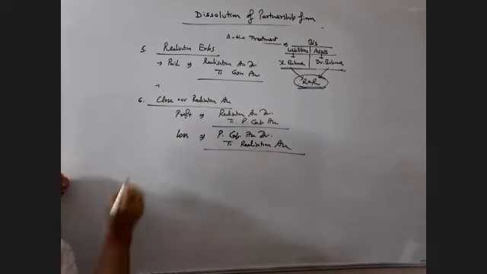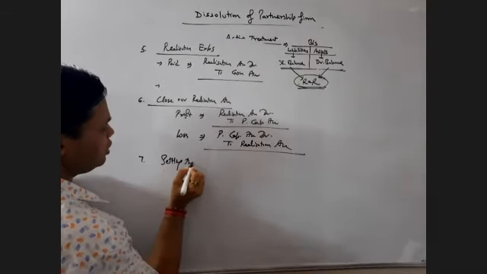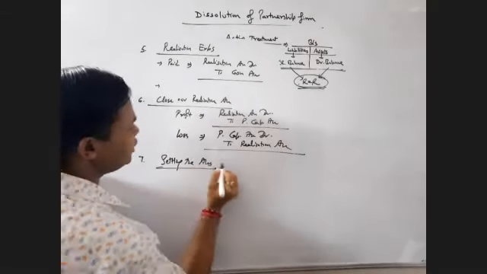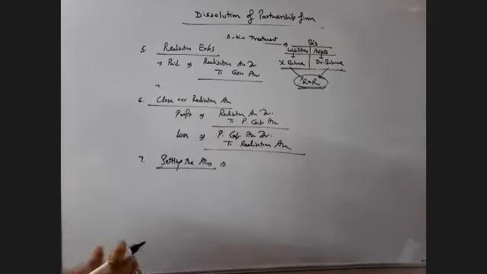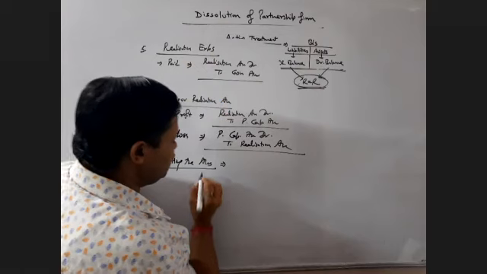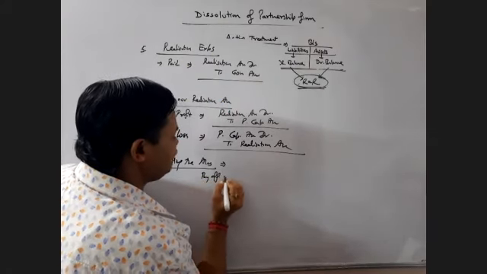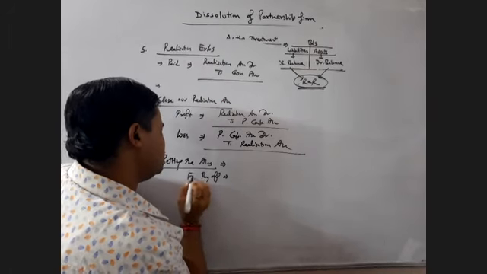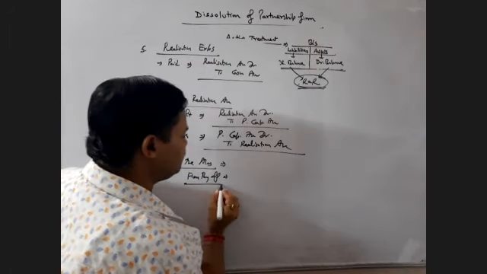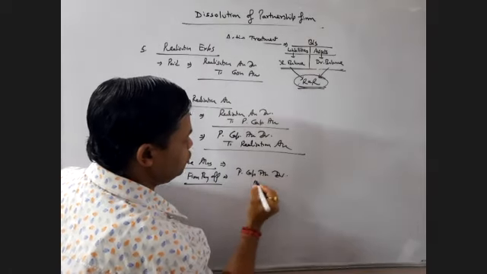And last step is settling the accounts. After all these above entries, all above 6 steps, after completing all these 6 steps, if any partner needs to be paid off, if firm is paying off the partner, then partner's capital account debit to cash account.